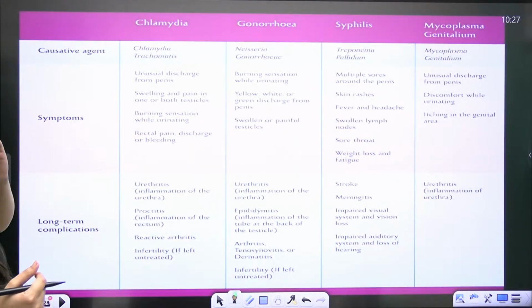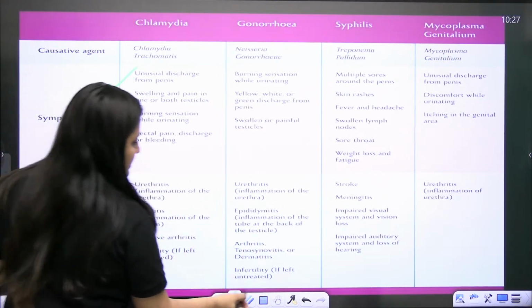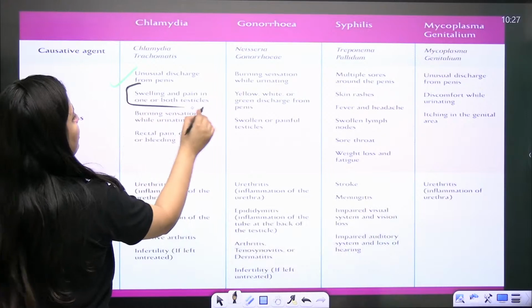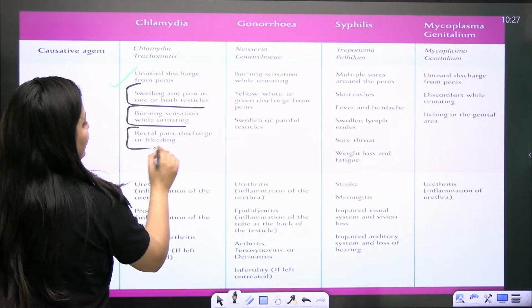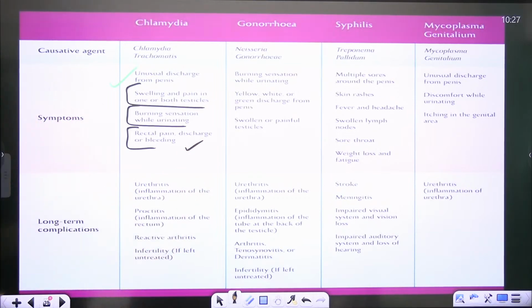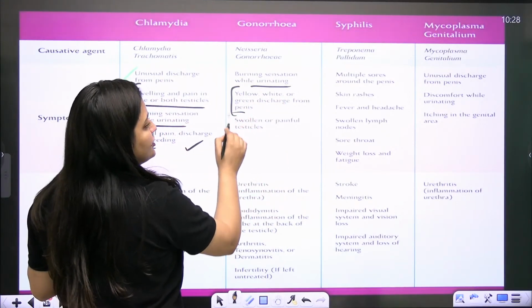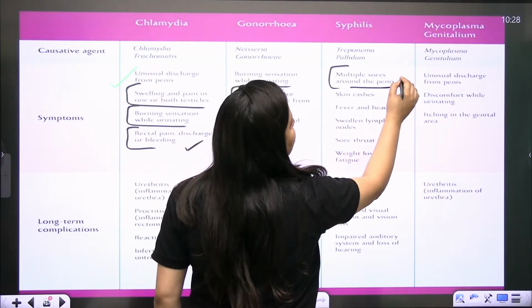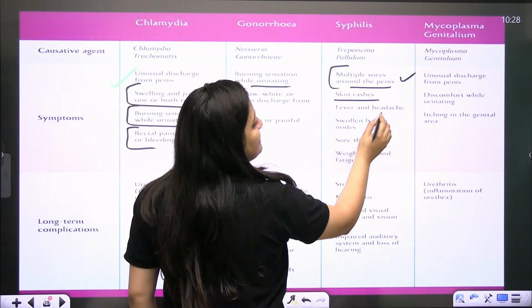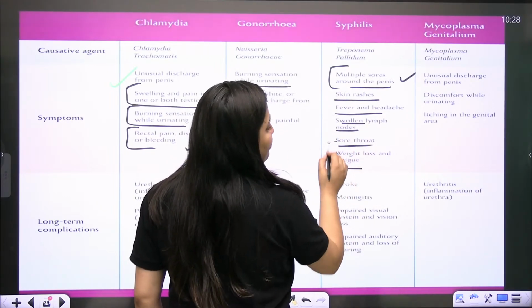I have added some symptoms. When it is chlamydia, there will be unusual discharge from the penis, swelling and pain in the testicle, burning sensation while urinating, rectal pain, and discharge or bleeding. In gonorrhea, burning sensation is common, along with yellow, white or green discharge and painful testicles. In syphilis, multiple sores will be around the penis, with skin rashes, fever, headache, swollen lymph nodes, sore throat, weight loss and fatigue.